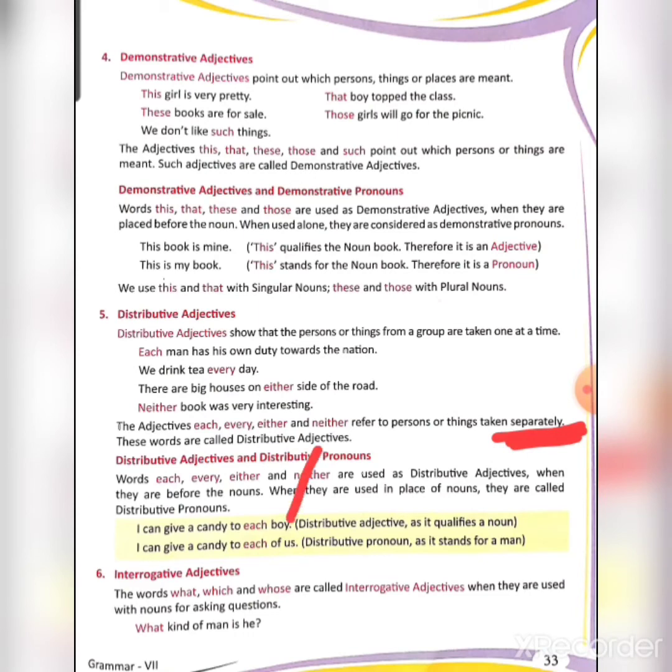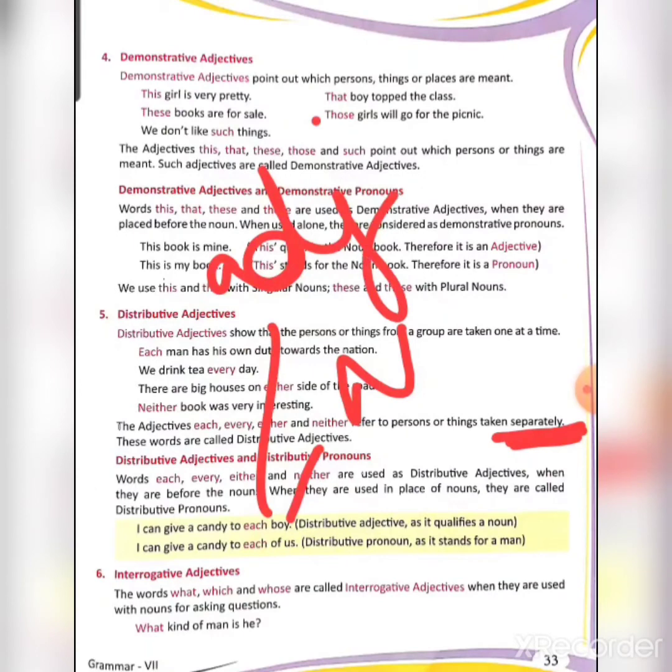Here boy is a noun and you are using each before the noun, so it will be treated as an adjective. But in another example, I can give a candy to each of us, the noun is not there, but each is representing a noun. Therefore here each will be a distributive pronoun.